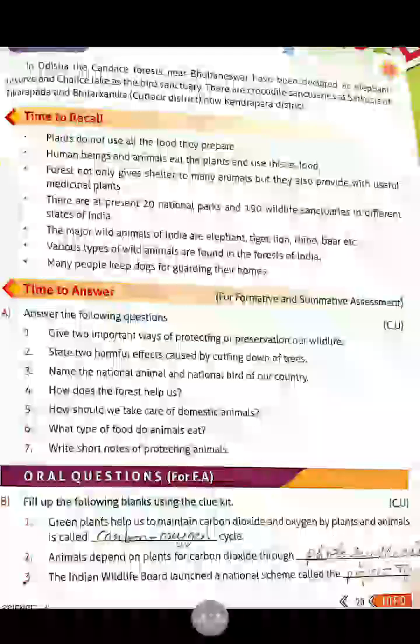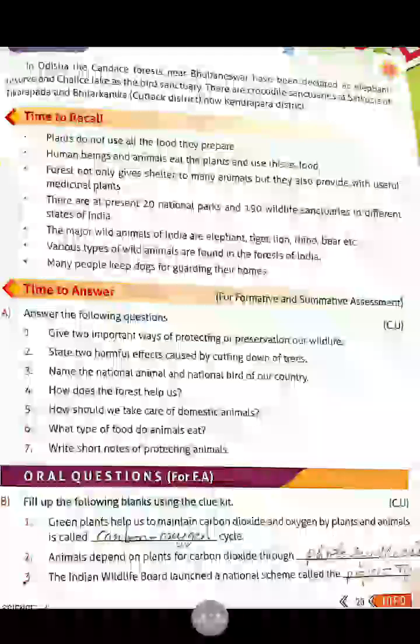Shall I ask some questions, children? Name the national animal and national bird of our country. The national animal is the tiger and the national bird is the peacock.